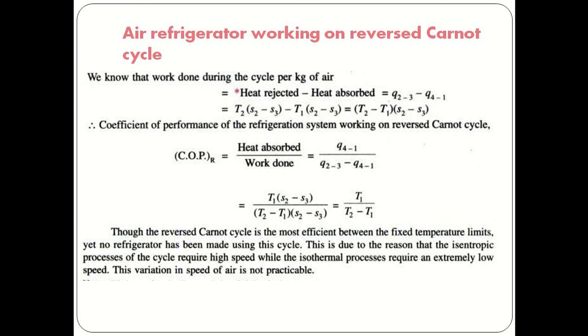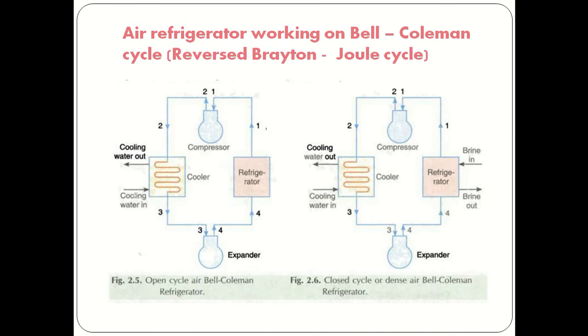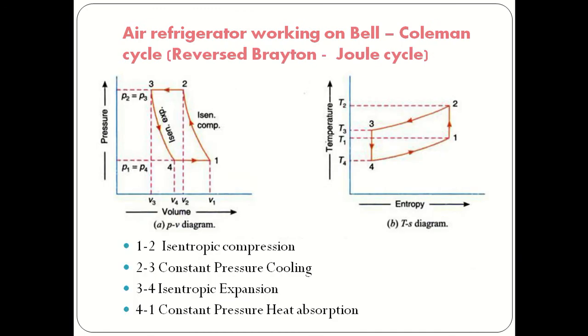But in actual conditions, this is not possible. So to avoid these disadvantages, we use the Bell-Coleman cycle. What is the difference in the Bell-Coleman cycle? Here, two processes are isentropic and two are isobaric, that means constant pressure processes.